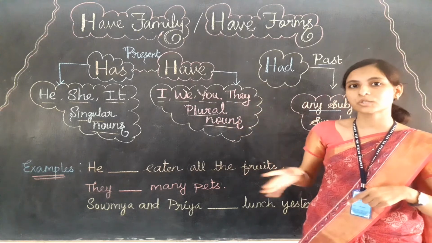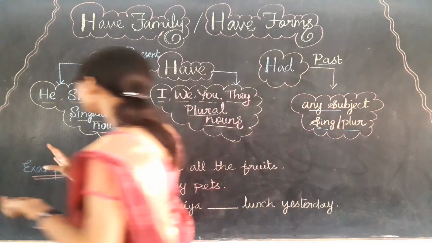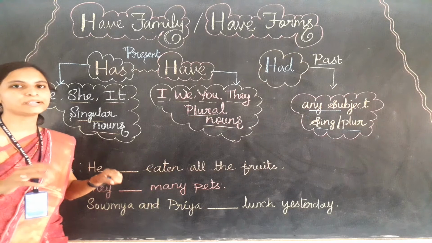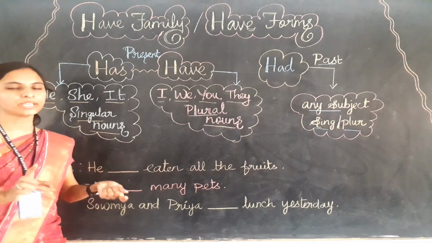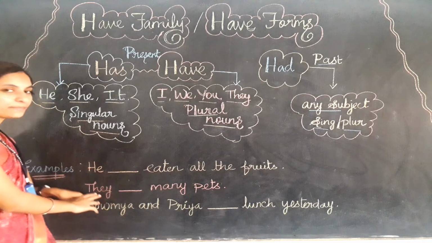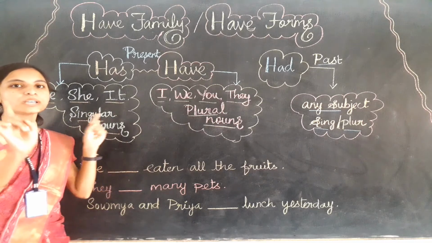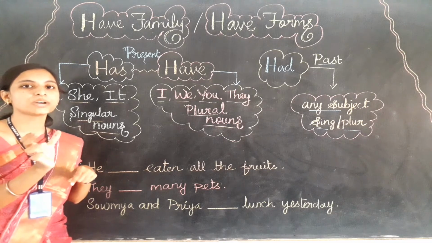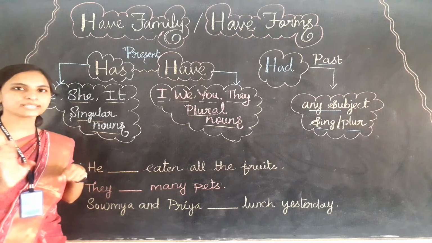Okay, now let's do some examples so that it will be easy for you. I have written 3 examples. First, in each sentence we need to find out whether they are talking about a present time event or past time event. Once you find out the time of the action, then you have to check the subject. What is the subject? Subjects appear as the first word of a sentence. In a sentence, the first word is the subject only.